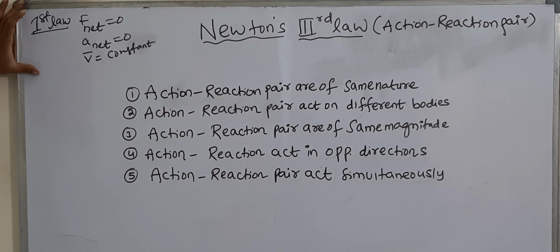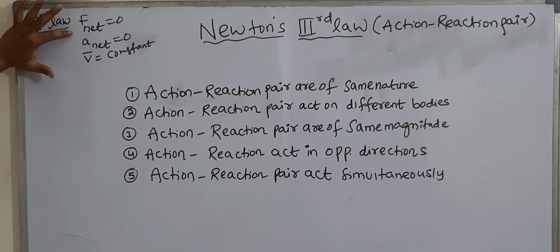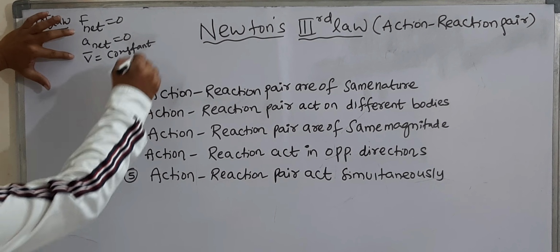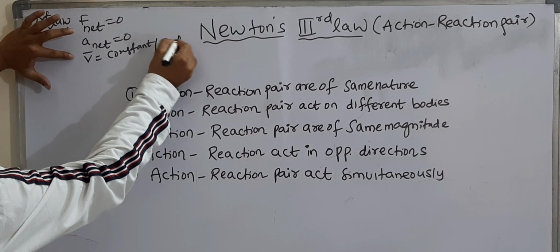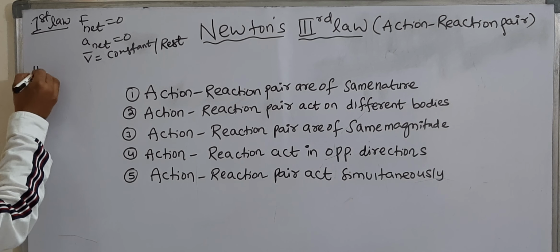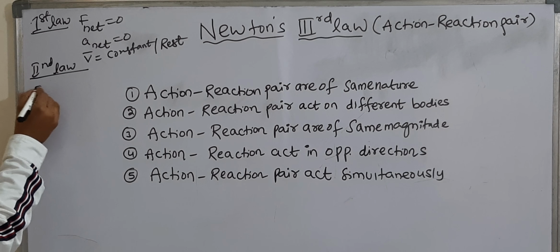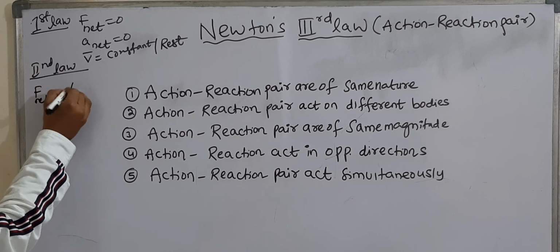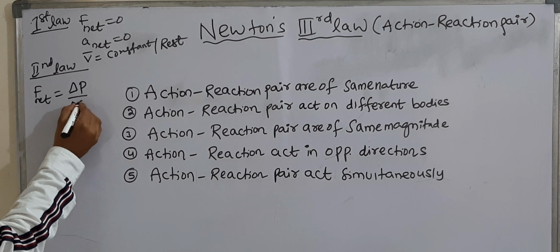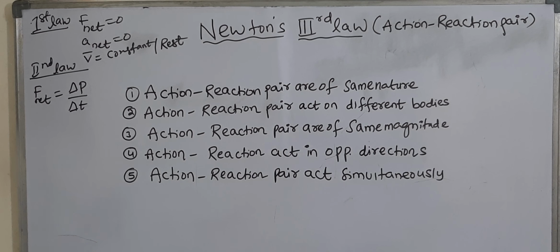So that means in first law, if net force is equal to 0, the acceleration is also 0. When net acceleration is 0, the body either moves with constant velocity or is at rest. Next, in second law, we discussed net force acting on the body is equal to rate of change of momentum.